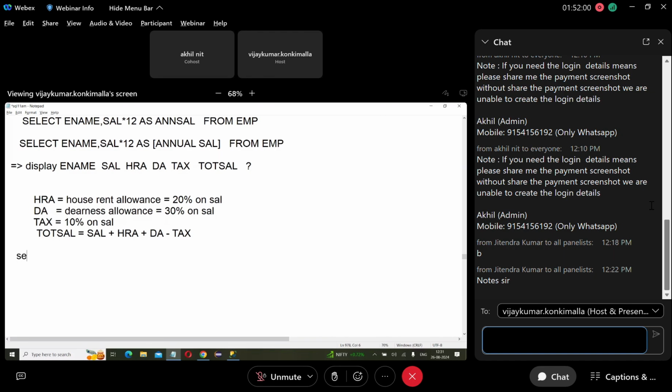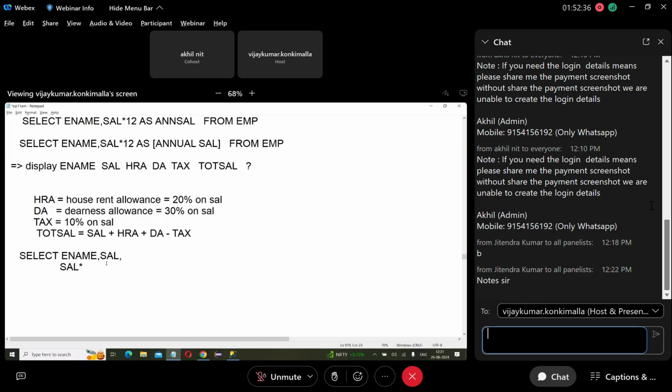Select what? E name, then salary, comma. E name, salary. Next. First one. What is the third one? HRA. What is HRA? Salary into... So HRA is 20%. What is the 20%?